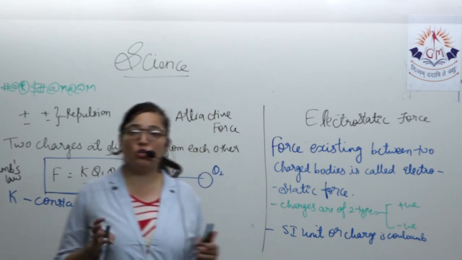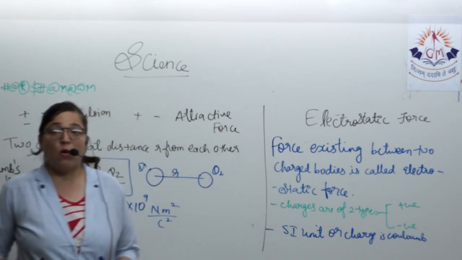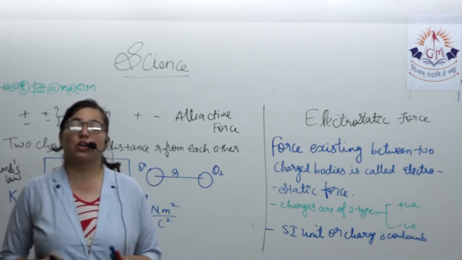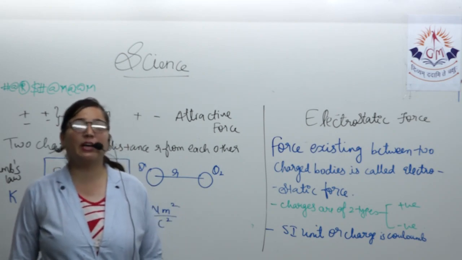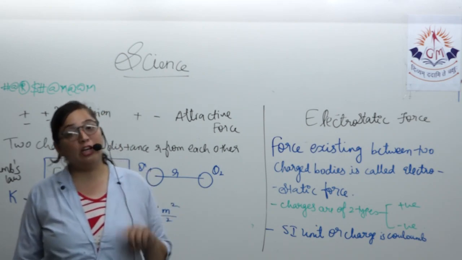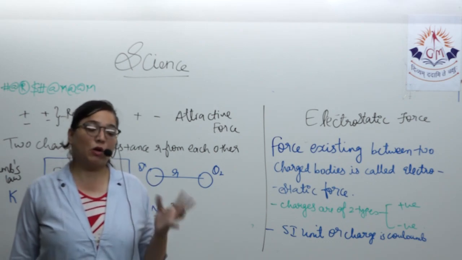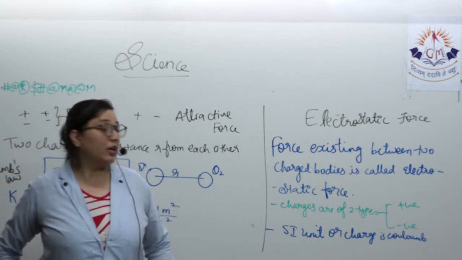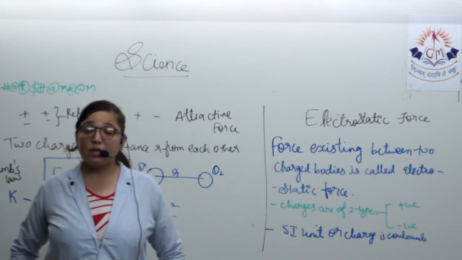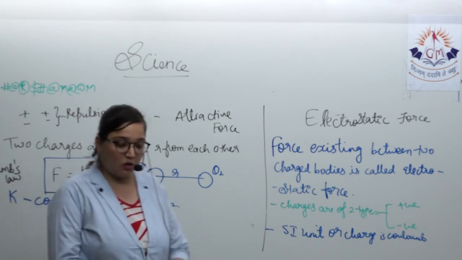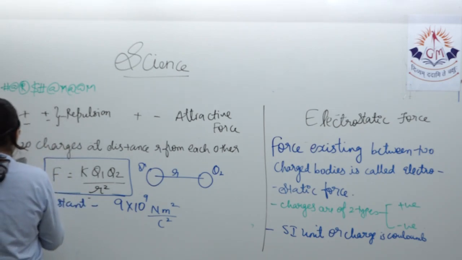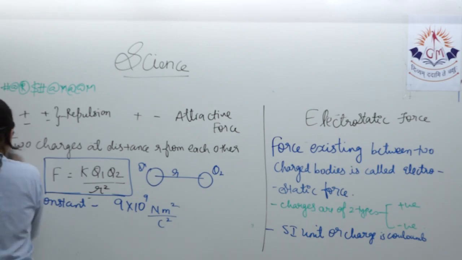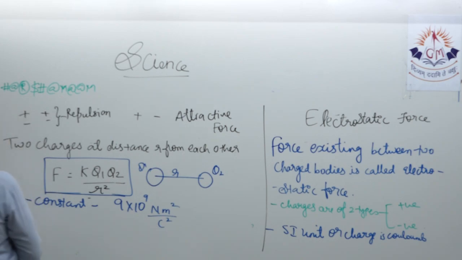That is called the law of conservation of charge. What is this law of conservation of charge? The law of conservation of charge states that charge can neither be created nor be destroyed. It can only be transferred from one body to another body. That is the law of conservation of charge. That also we will note down over here. Here only there is some space. Let's note it down. Law of conservation of charge.